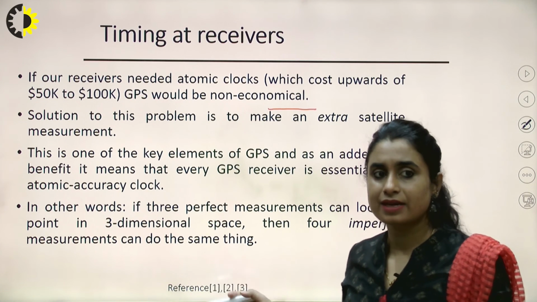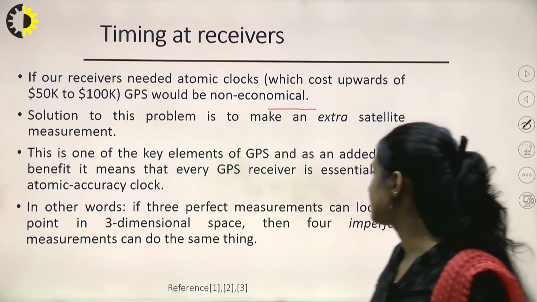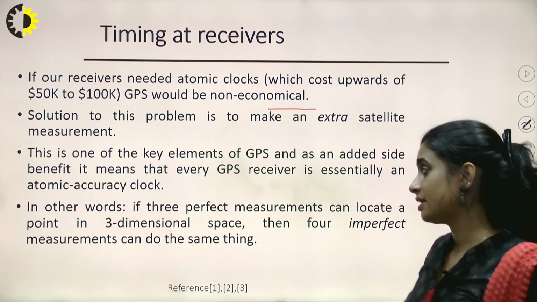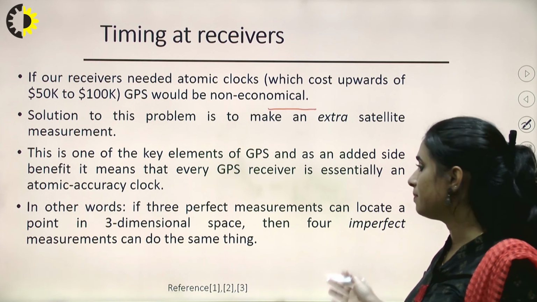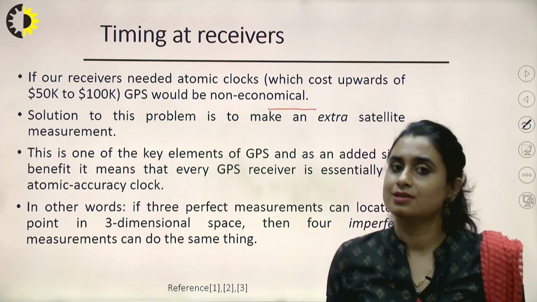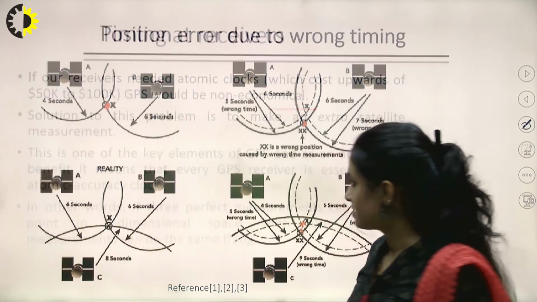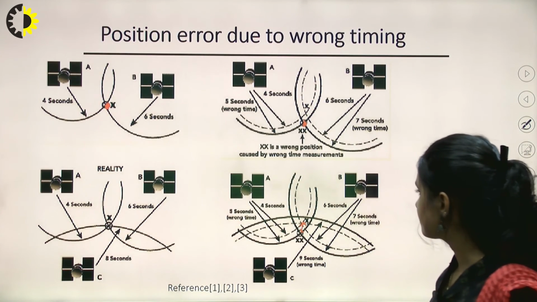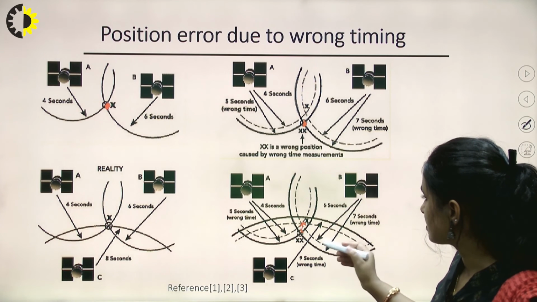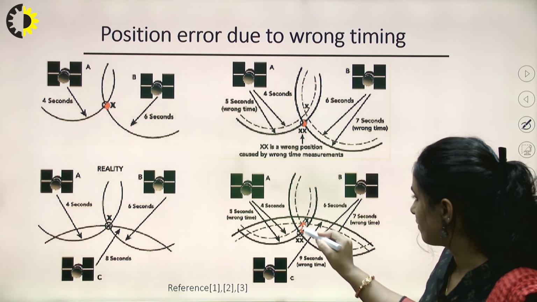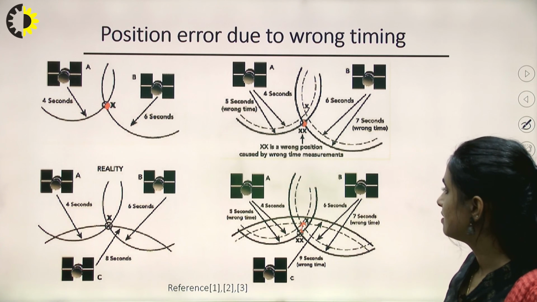If 3 perfect measurements can locate a point in 3-dimensional space, then 4 imperfect measurements can do the same thing, right? This is shown from here. If I use the 4th satellite also, this error will be minimized to 0.